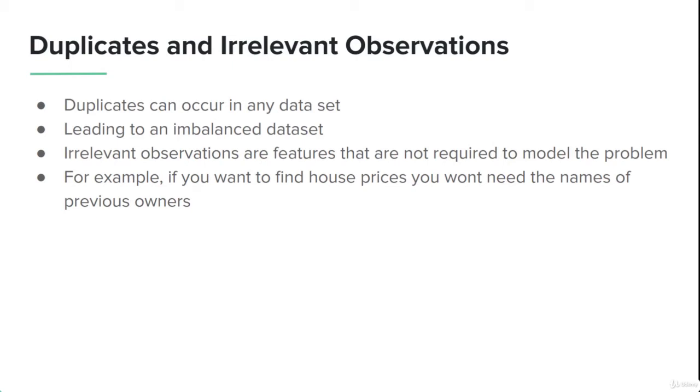So if you have an imbalanced dataset, it will mean that most of the time, if you show an image of a cat, the algorithm will tell you that it's a dog because the algorithm saw more images of dogs as compared to cats. So it will give you a biased answer.